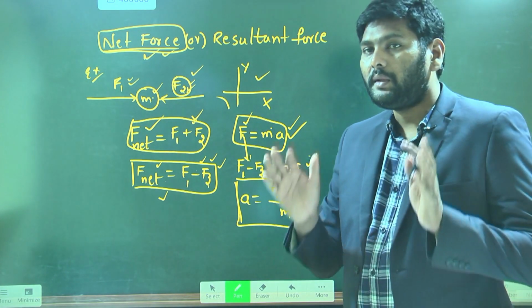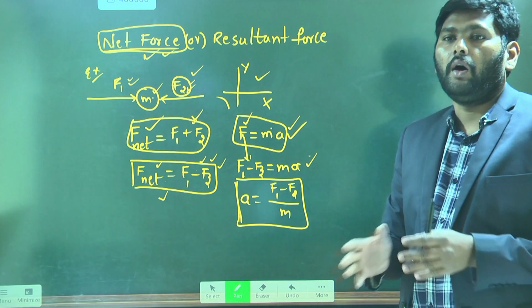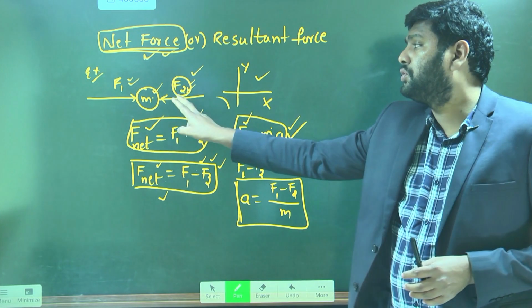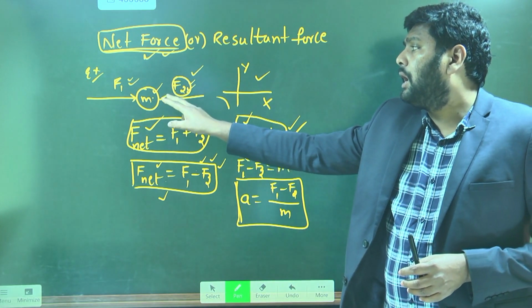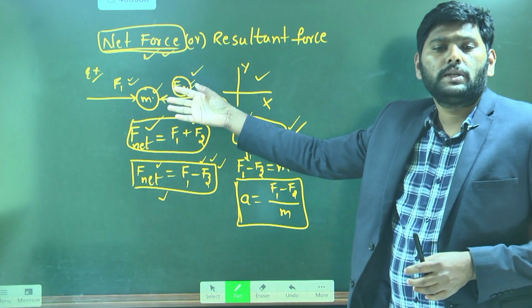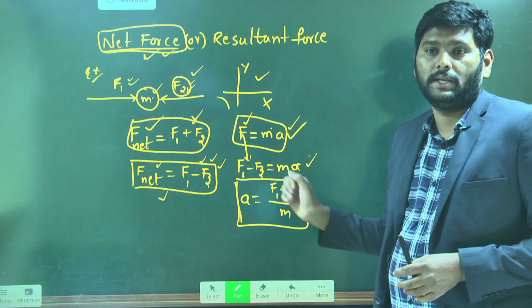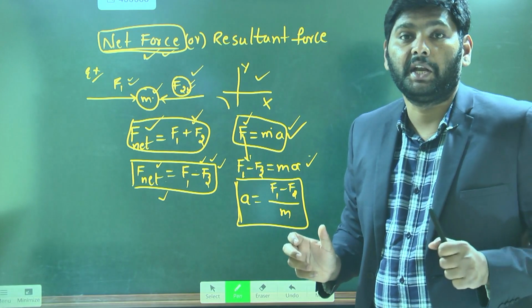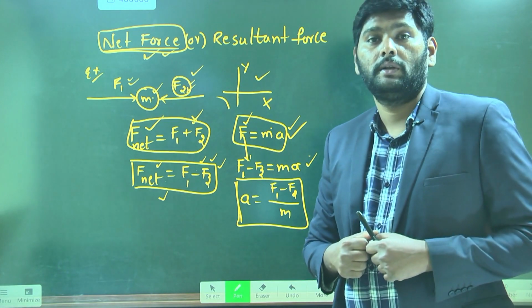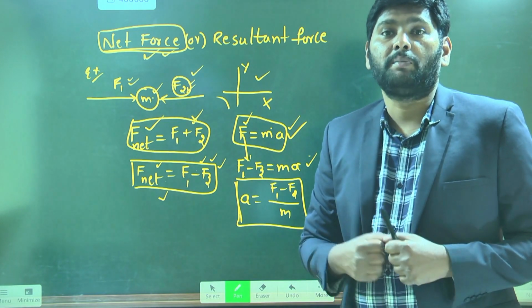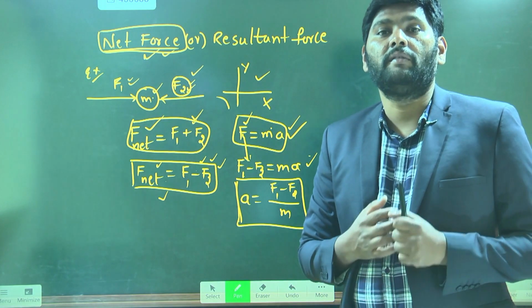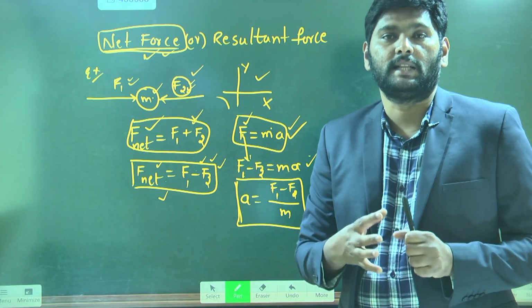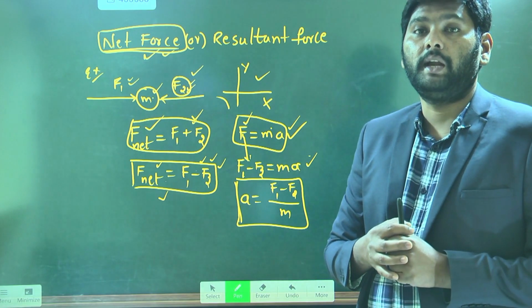Understand? But now, here two forces are acting, and in an easy way you have found the acceleration. But when many forces are acting at a time, how do you find the acceleration? That is not possible easily. For that we have a strategy. The strategy is nothing but FBD, the free body diagram.